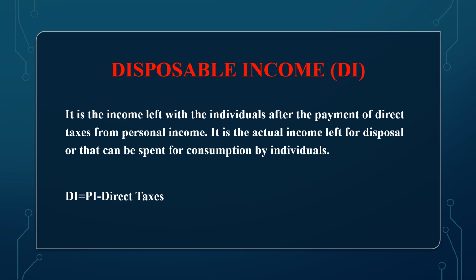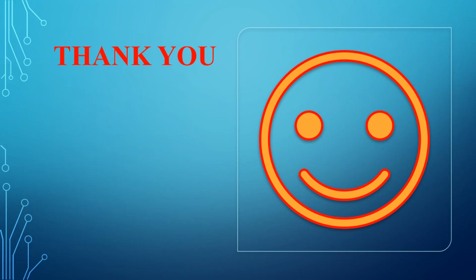Disposable income is another micro level concept derived after calculating a person's income from various sources. When direct taxes are subtracted from personal income, we come to disposable income. Disposable income means that income which a person can use at his or her own disposal or his or her own wish. So it is that money which they can use at their own choice.